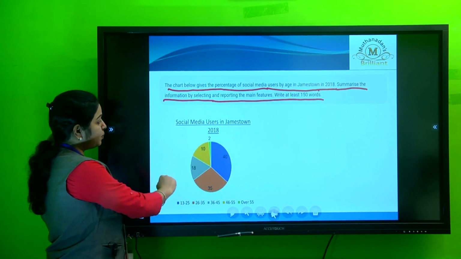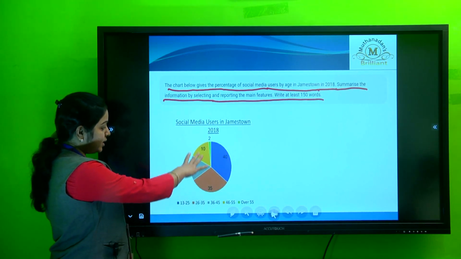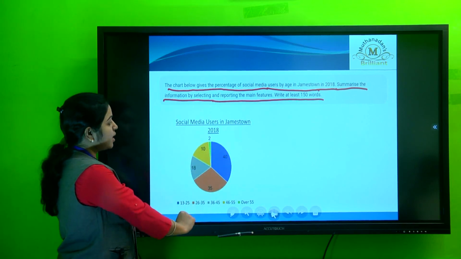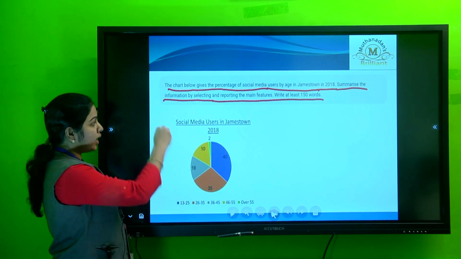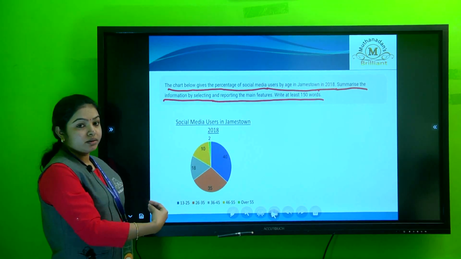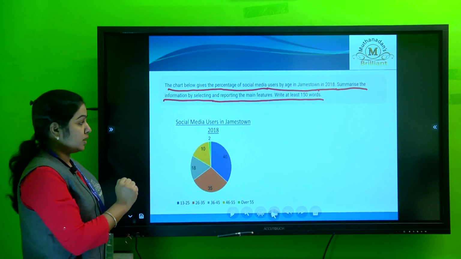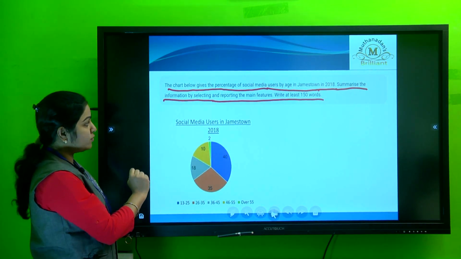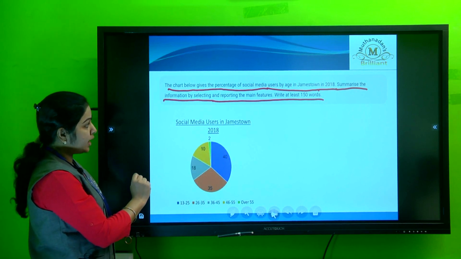Today we have a pie chart and you can see the different colors and the different blocks, and the features are given clearly so that we understand the question when we write the report based on the pie chart. The question is, the chart below gives the percentage of social media users by age in Jamestown in 2018.